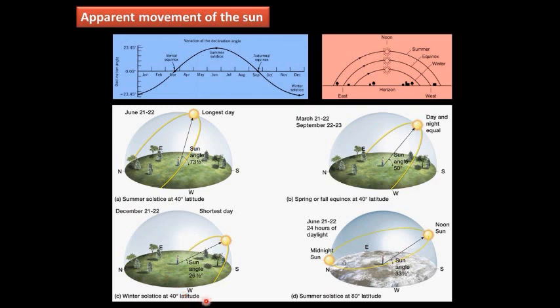So at 40° latitude in the northern hemisphere, the earth experiences the shortest day. So these are the different positions of the sun, the apparent position of the sun during different periods of our year, based upon which daytime and nighttime on our earth differ in different periods. Thank you.